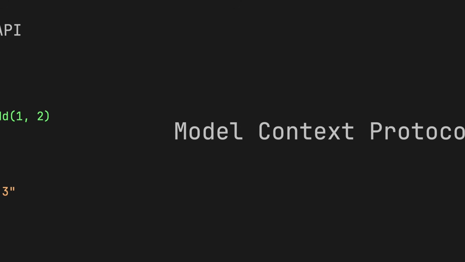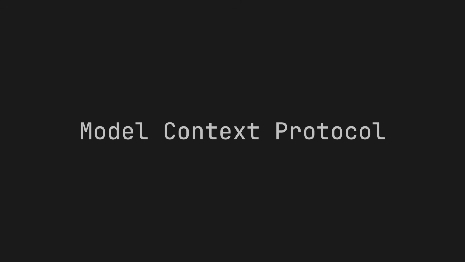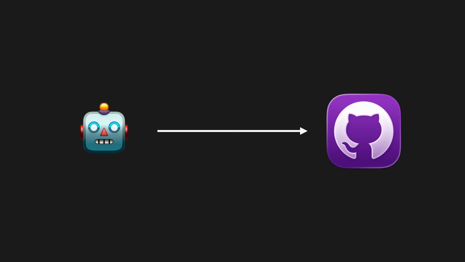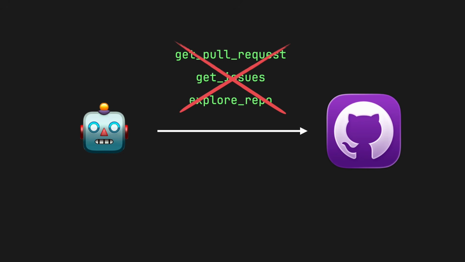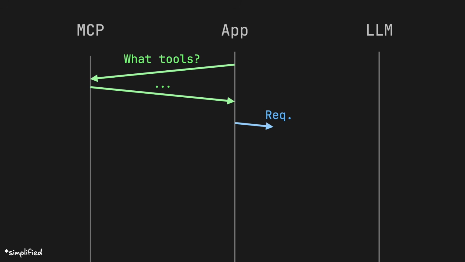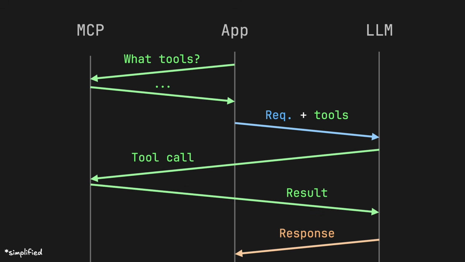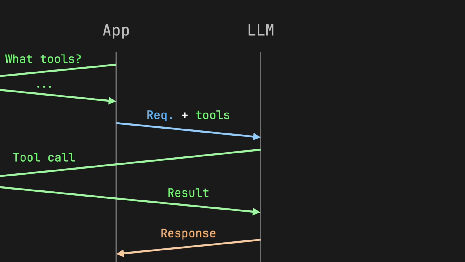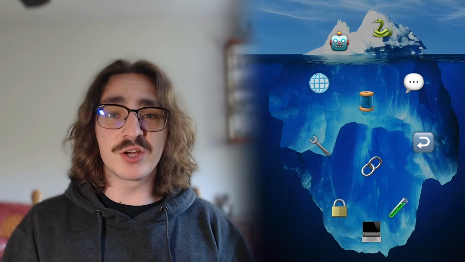It sends the tool call to your code, which then runs the requested function, and then sends the result back to the model. A similar idea is the Model Context Protocol, or MCP, which is an open standard for connecting models to external tools. Say you want to connect your agent to GitHub, so that it can read your repository, issues, and pull requests. Rather than writing your own tools to access the GitHub API, you can simply connect it to the GitHub MCP server. The MCP server then handles the integration with GitHub and tells your app what tools are available and how to call them.